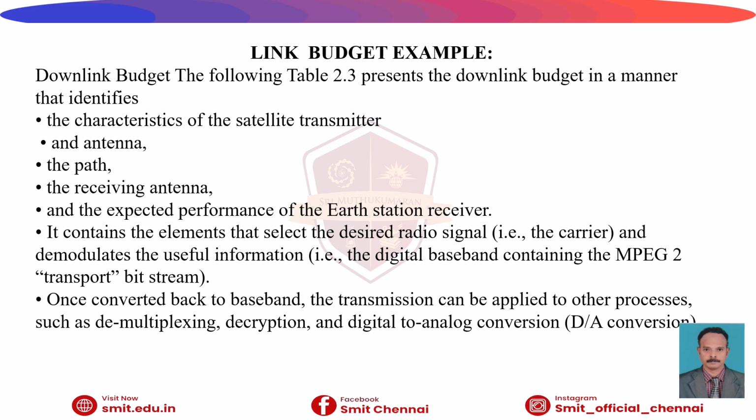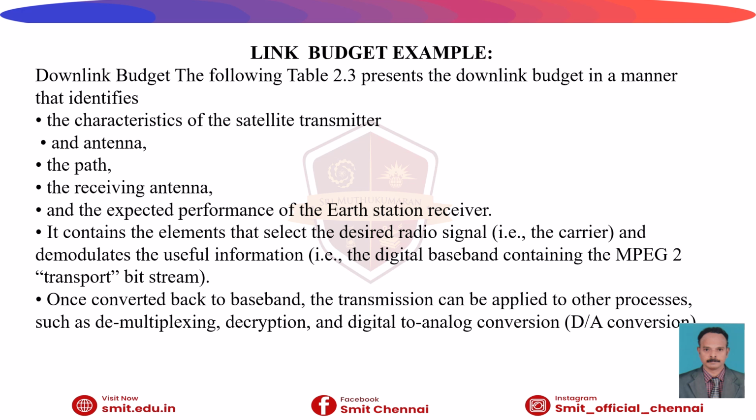Once converted back to baseband, the transmission can be applied to other processes such as demultiplexing, decryption, as well as D2A conversion. Generally, the downlink is a communication path from satellite to earth station.